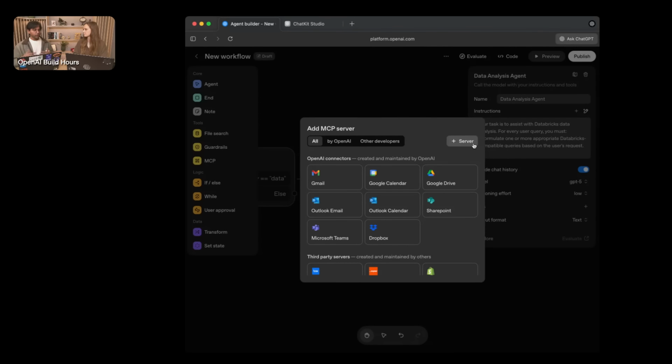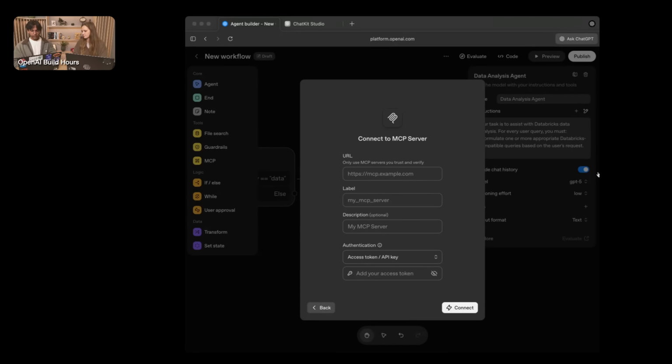If my query is really hard and might require joins, Databricks and GPT-5 would be able to use those together to then be able to create a concise query. So since I built my own server for now, I'll add it here and let's call this, I'll add my URL first. I'll call this the Databricks MCP server.